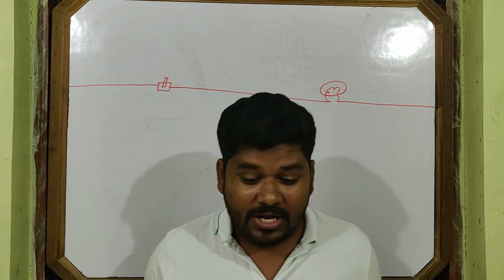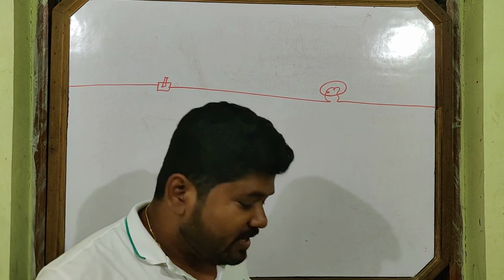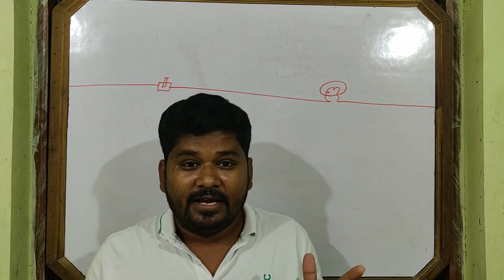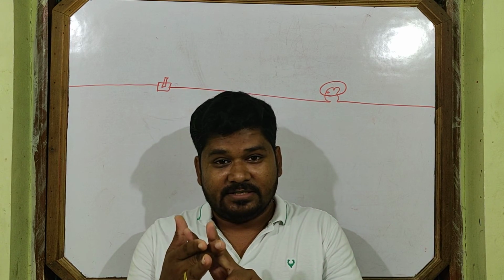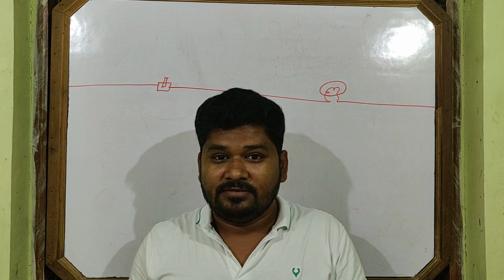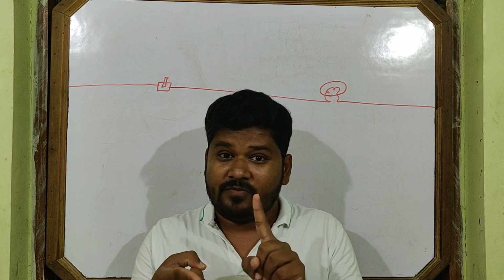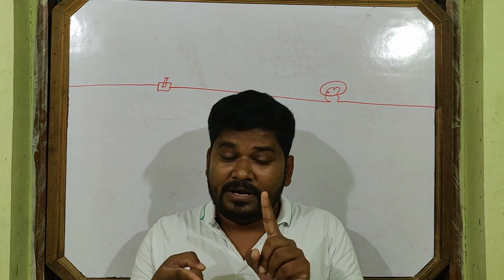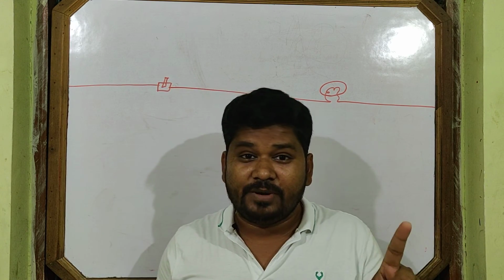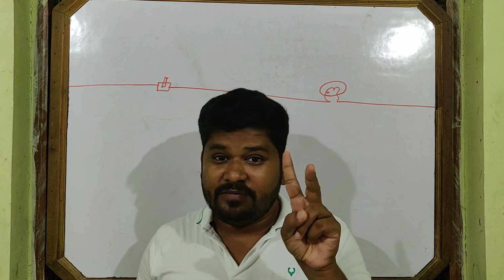Then what is the final answer you will write in your exams if this question comes? Why is drift velocity small, but how does current travel so fast? There are two speeds: one is drift velocity, one is current velocity. Don't mix the two velocities. Drift velocity is very slow, of the order of 1 millimeter per second. But current velocity is very large, of the order of 3 into 10 to the power 8 meter per second, the speed of light. So there are two different velocities.